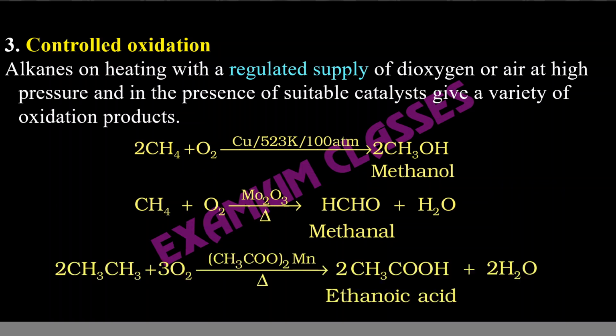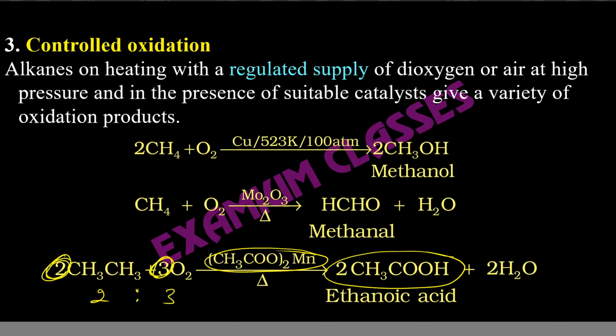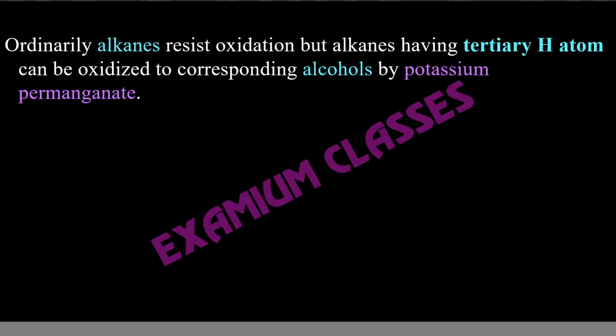The third one, now we are using ethane and oxygen. In presence of manganese acetate, heated, we will get acetic acid, ethanoic acid. So 3 different reactions depending on the amount of oxygen. Here the ethane and oxygen ratio is 2:3. You should remember these reactions.